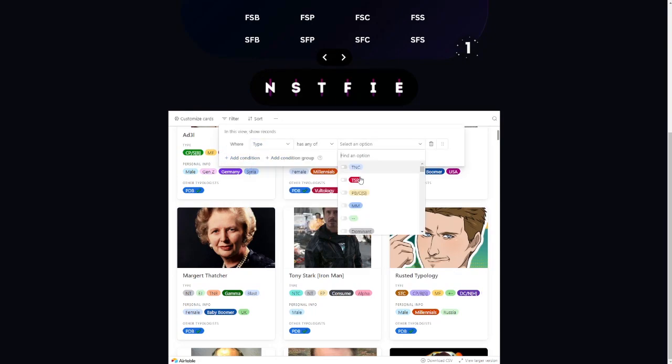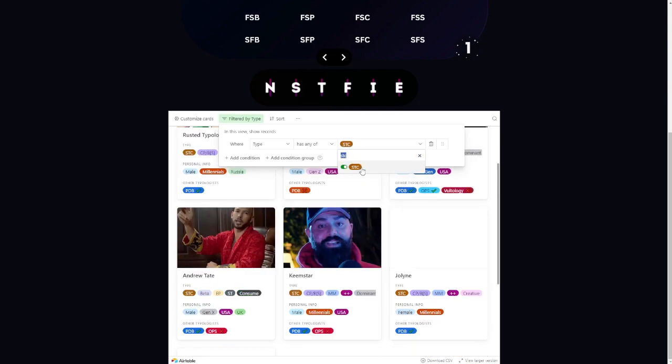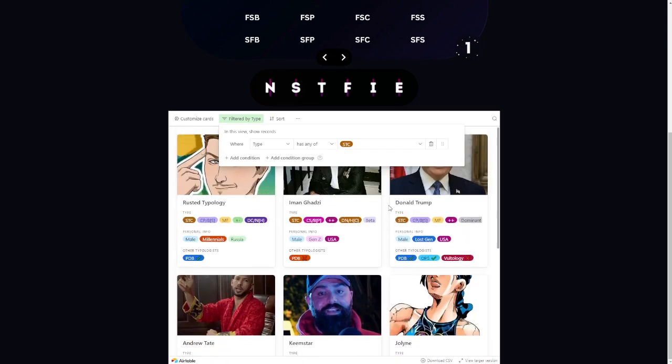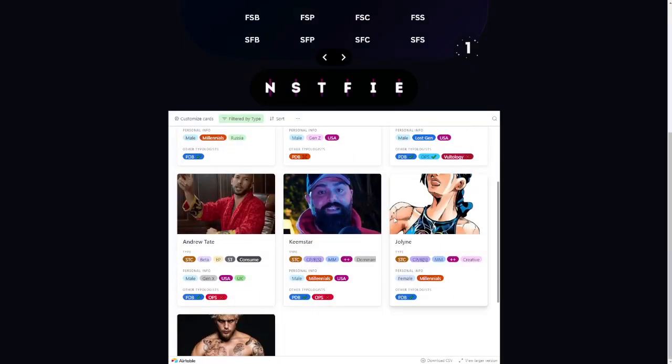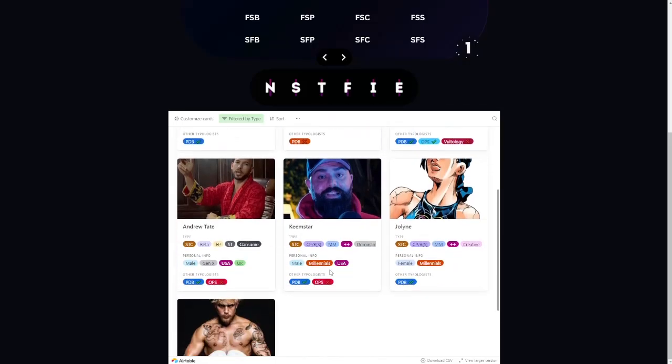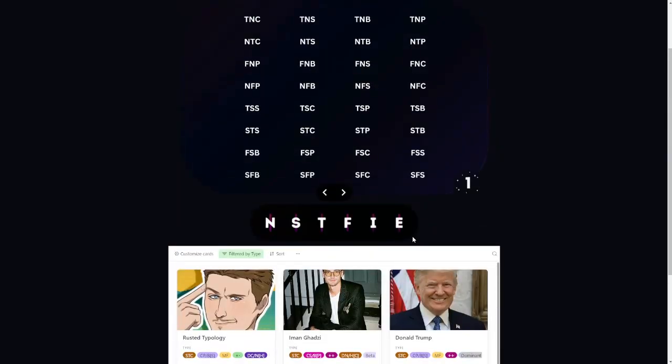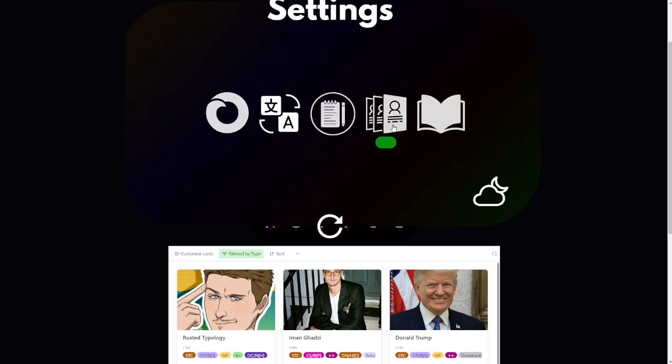Like for example, let's look up by type. At this point, you're going to have to learn the MTT code. You can open up the theory book to do that. It's very simple in reality. I'm not going to explain it now, so as not to waste any time in this video. But you can see, for example, say you type someone as an ESTP, you can look here and see our list of ESTPs to compare by. So yeah, that's absolutely wonderful.